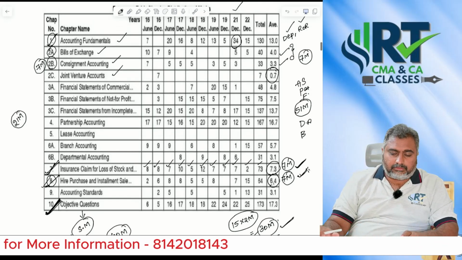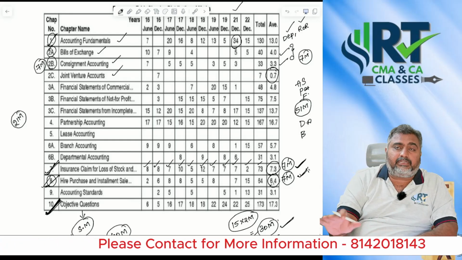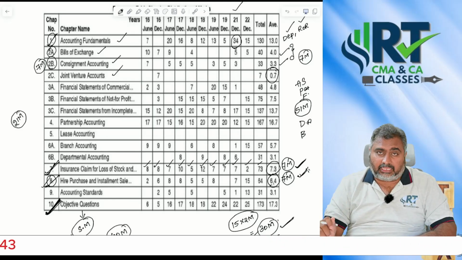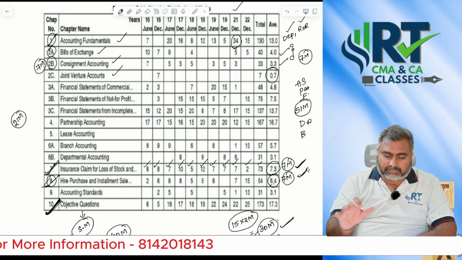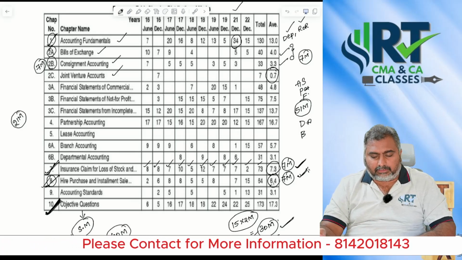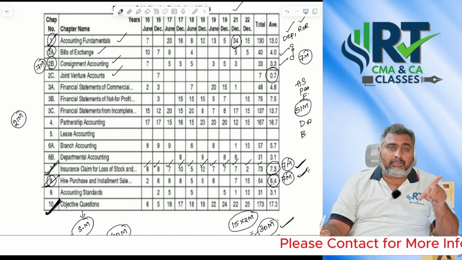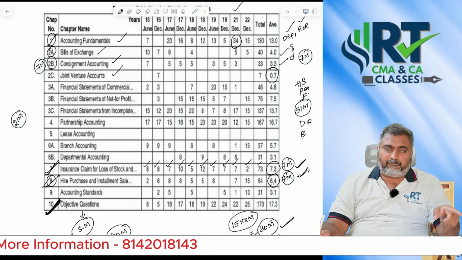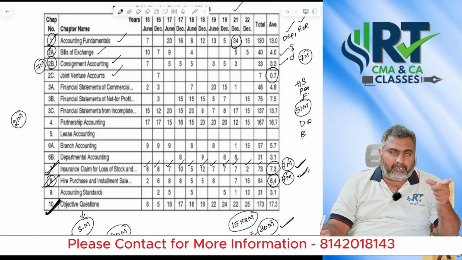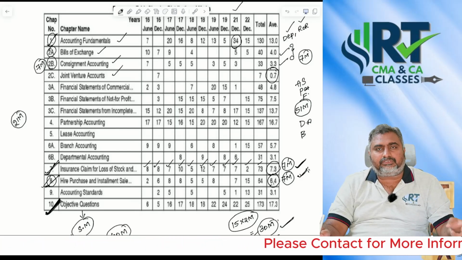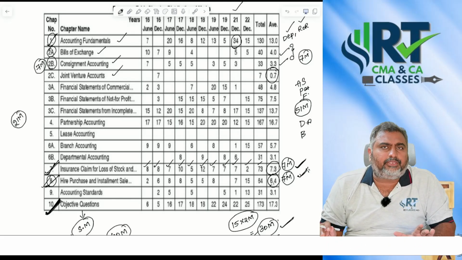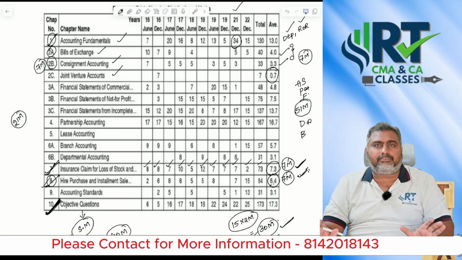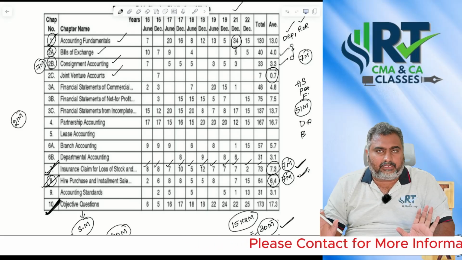So now let's come to the next part. Sir, after we are done with bills of exchange, consignment, insurance claims, hire purchases, and objective questions, my sincere advice: after the completion of each chapter, go and refer to your study material MCQs. If possible, try to gather the previous question papers and check the MCQs of the previous question papers also. Then you come to know the depth and from where they are focusing regarding MCQs. You will get a clear idea related to that.